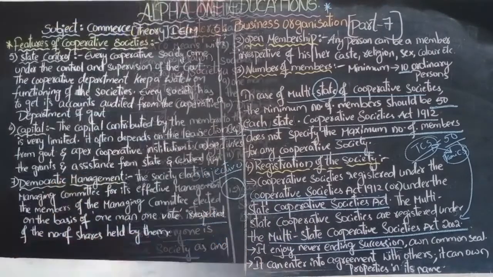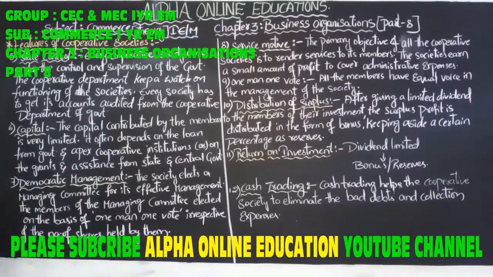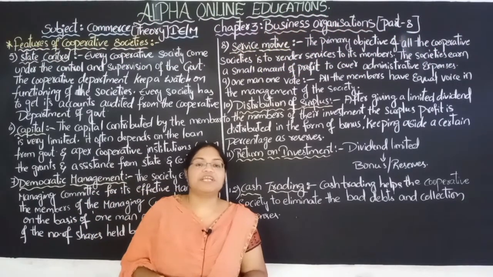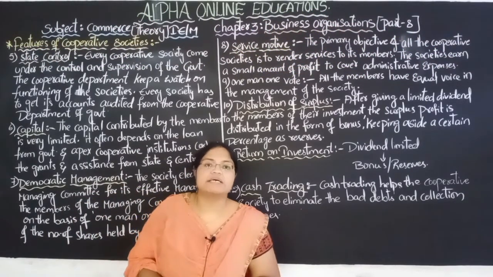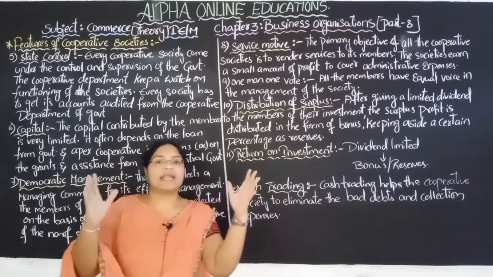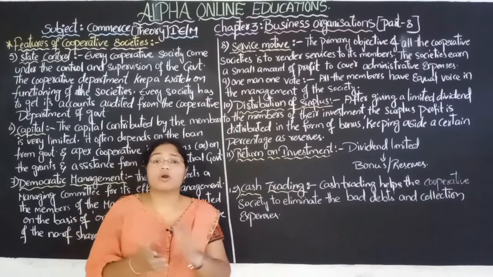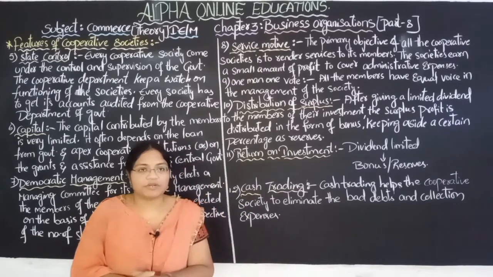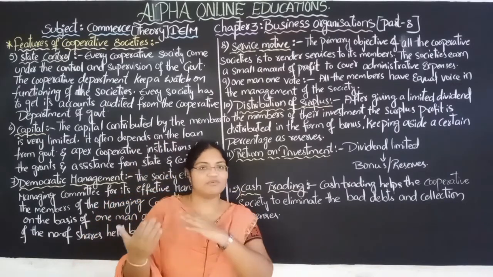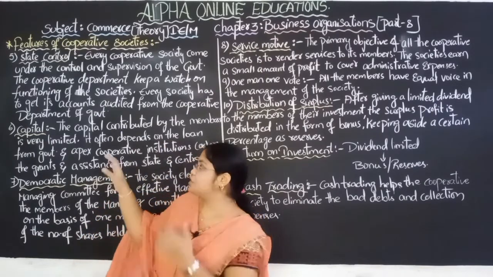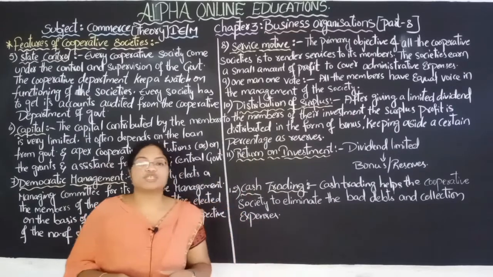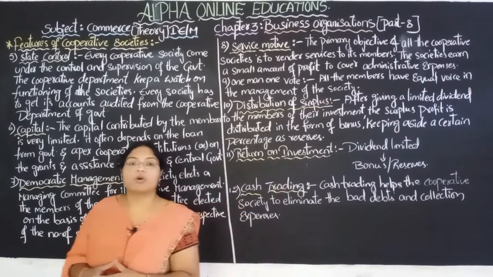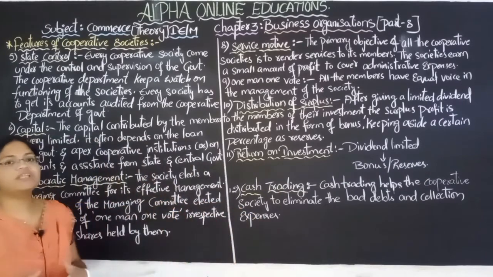Welcome to Alpha Online Education, Commerce Theory part for the first years English medium, and the topic we are dealing with is business organizations. In part 7 we discussed the cooperative society's meaning, definition and four features. The remaining features which are left, we are going to discuss in this session, part 8. So let us see the features of the cooperative society which we have left in part 7.